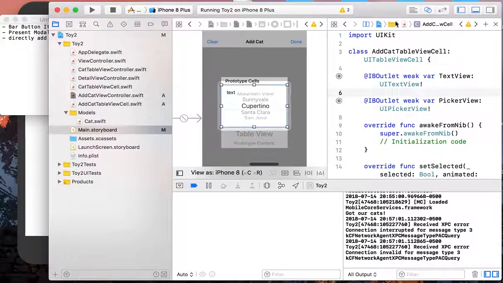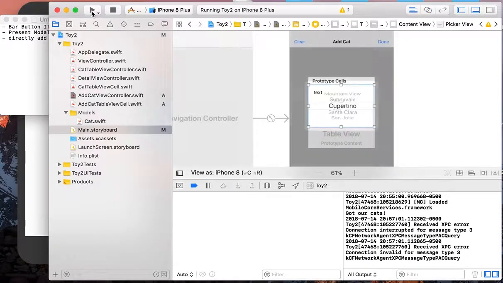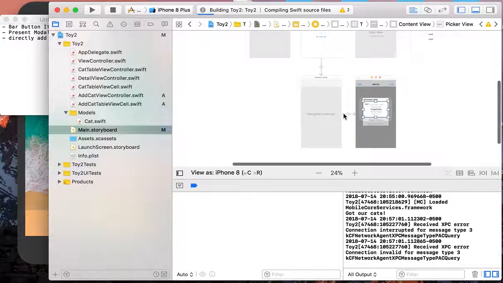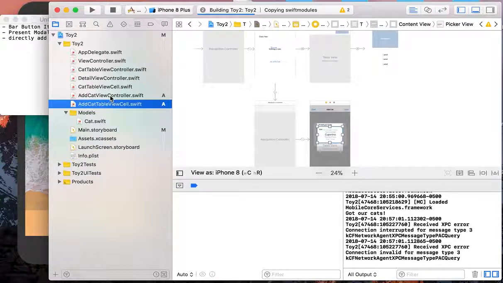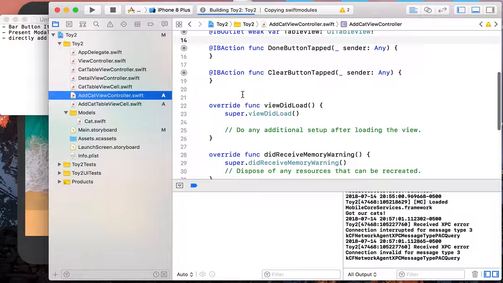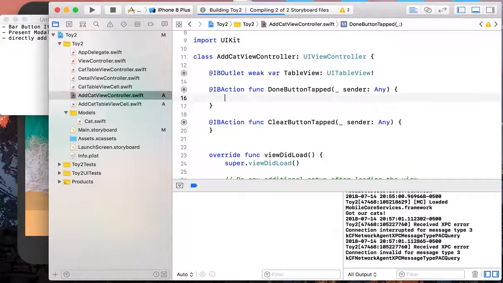So let's see how it looks. Oh yeah, actually one thing I forgot to add here is go to our AddCatViewController, and currently there's nothing happening when we tap these two buttons, but actually we want to dismiss the AddCat view when we tap either of them.